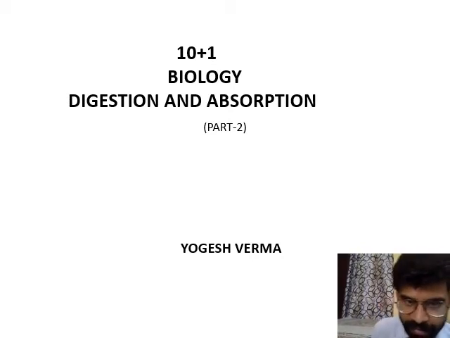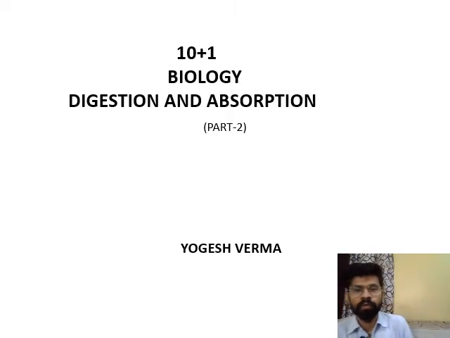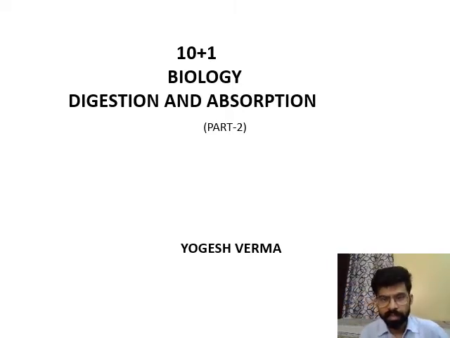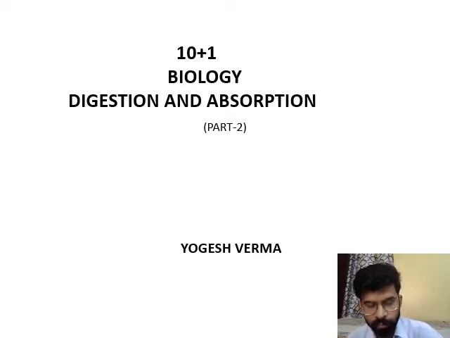Today is the second part of the chapter Digestion and Absorption, Class 11 Biology. In the previous part 1, we discussed the process of digestion, the alimentary canal, the parts of the alimentary canal and associated glands, the types of teeth, the dental formula, and the three conditions in our body: heterodont, thecodont, and diphyodont.